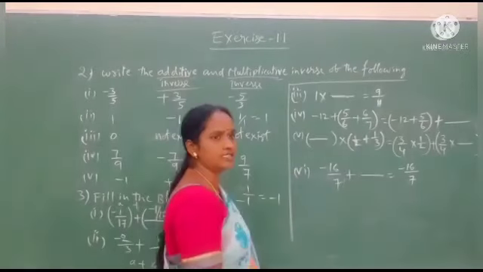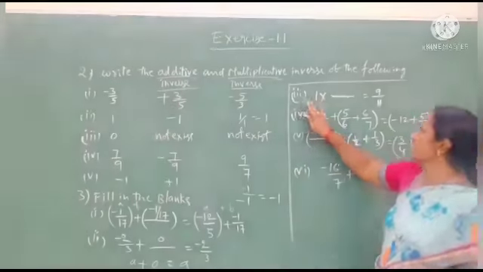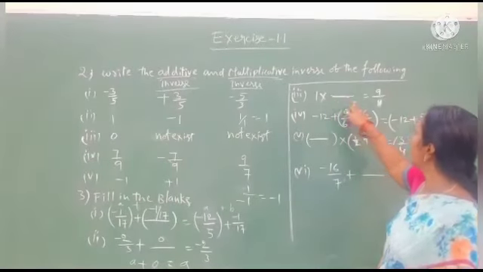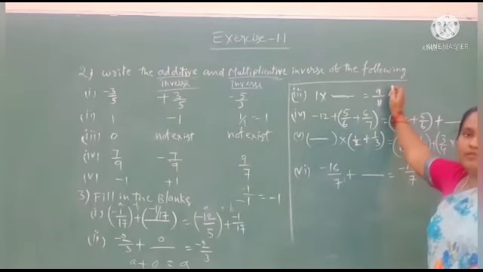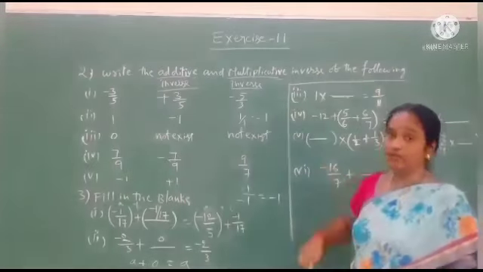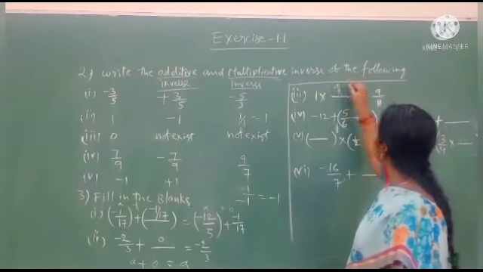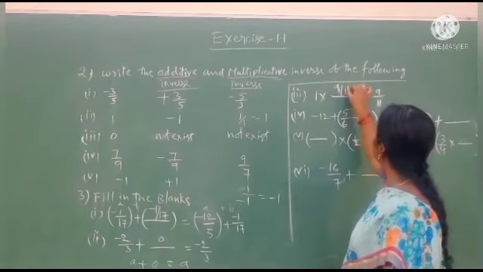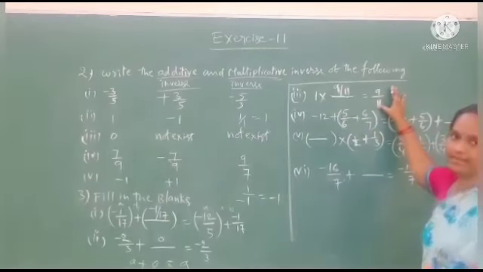And after that, this is the third question. Third question is 1 into dash equals 9 by 11. I already told you, when we multiply a number with 1, we get the same number. So 9 by 11 multiplied with 1, we get the same 9 by 11 here.